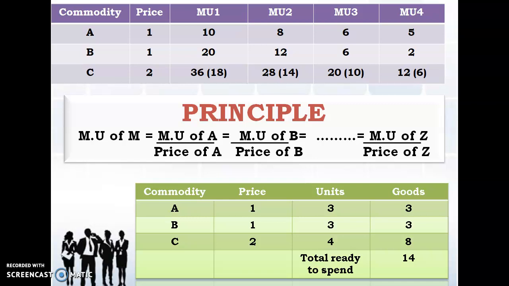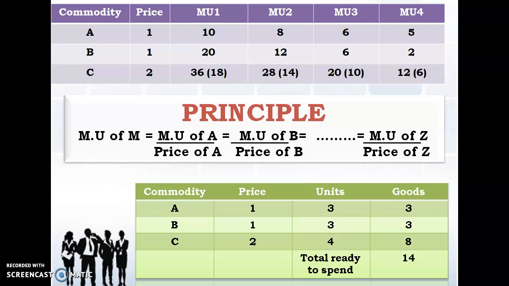Now see commodity C. Commodity C says that the price is 2. So if you are going to calculate the marginal utility of C upon the price of C, what are you going to get? MU of C for the first unit of consumption is 36. 36 divided by 2, how much are you going to get? MU of C by price of C will be 18.